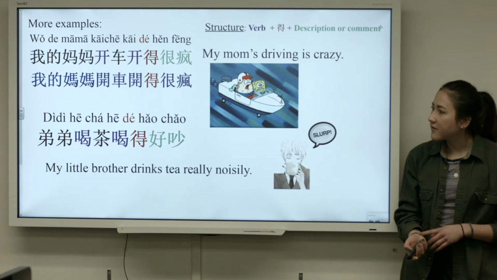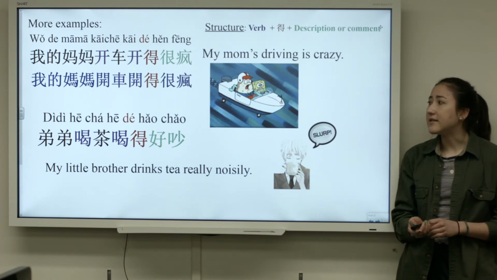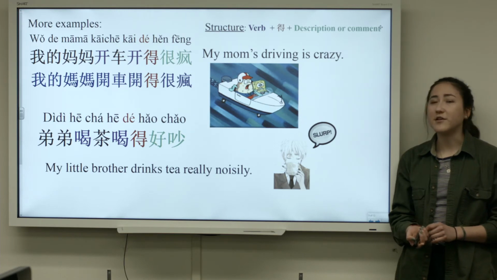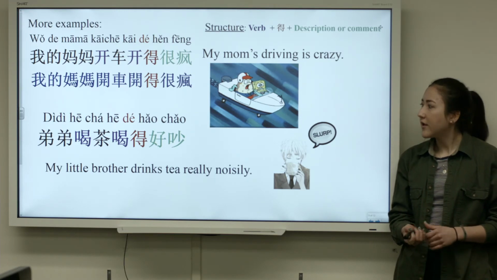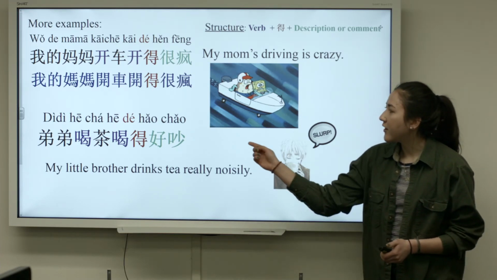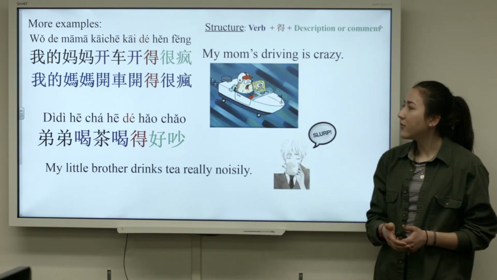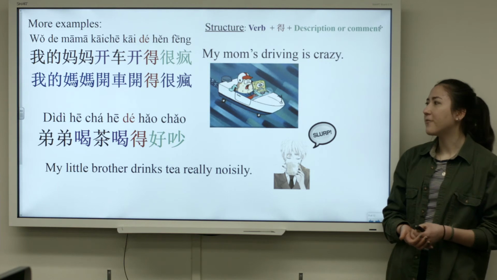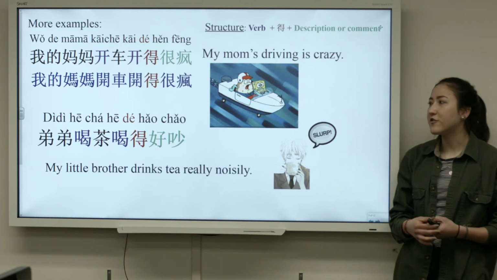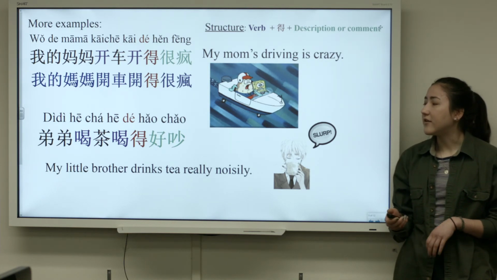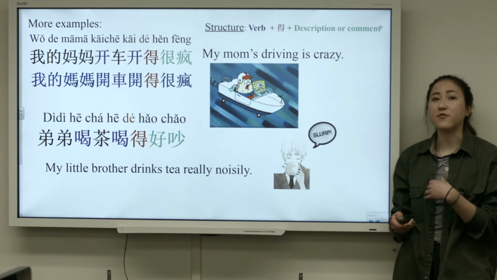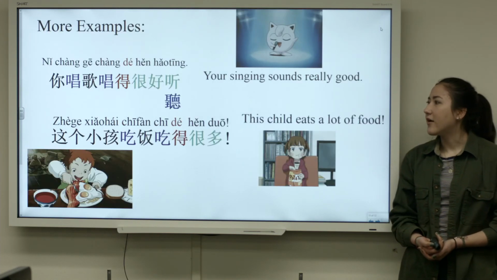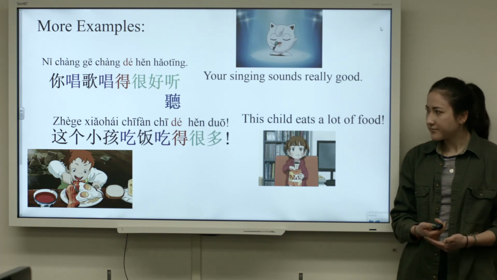And then this next sentence, it's 弟弟喝茶喝得好吵. My little brother drinks tea really noisily. So, like I said before, if we didn't repeat the verb, it would be 弟弟喝茶得好吵. And that doesn't make sense. So you just have to remember to repeat the verb so that de can follow right after and it can be grammatically correct.